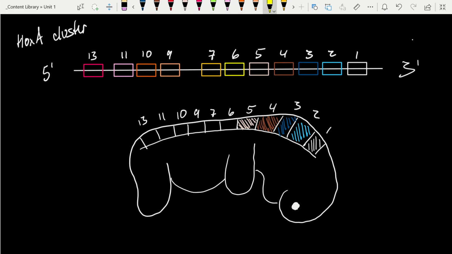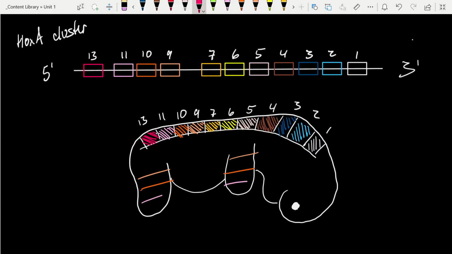Hox 6 contributes to thoracic vertebrae. Hox 7 to muscles of the thoracic cavity. Hox 9 to lower thoracic and lumbar vertebrae. We also see Hox 9 expression important in limb development. Hox 10 is expressed in lumbar and sacral regions and also the hind limb. Hox 11 again in the limb, also the kidney, which is lower retroperitoneal. And then lastly, Hox 13 on the pelvic floor contributes to the development of the reproductive system.